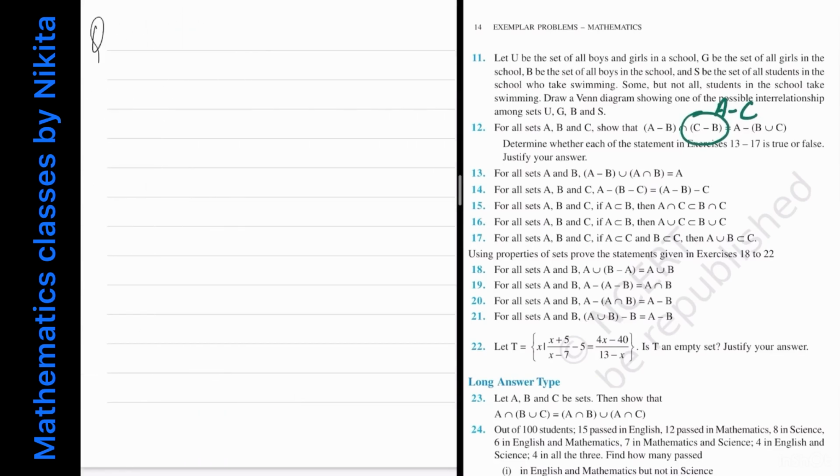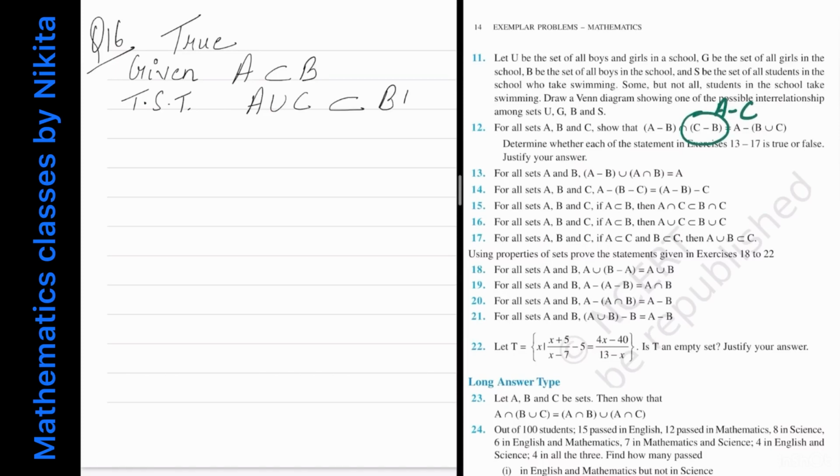Now next we have question number 16. Question number 16 says, for all sets A, B and C, if A is contained in B, you have to show that A union C is contained in B union C. So again it is true. So we will prove this. So what is given? That A is a subset of B, and you have to show that A union C is contained in B union C. So start with any element in A union C. So let X belong to A union C.